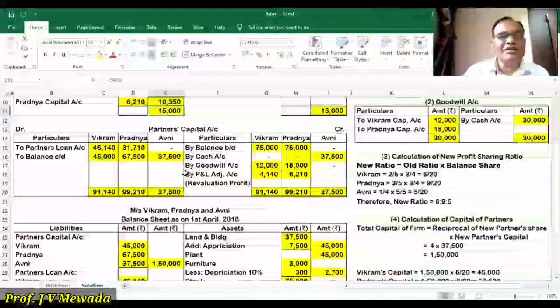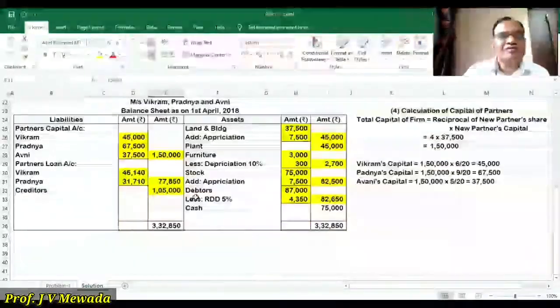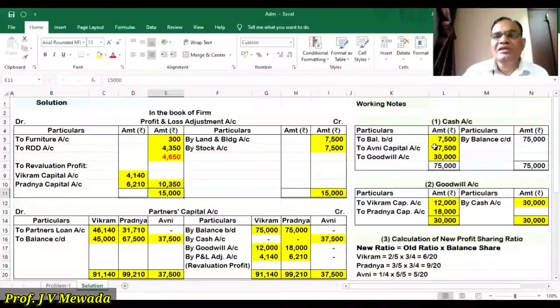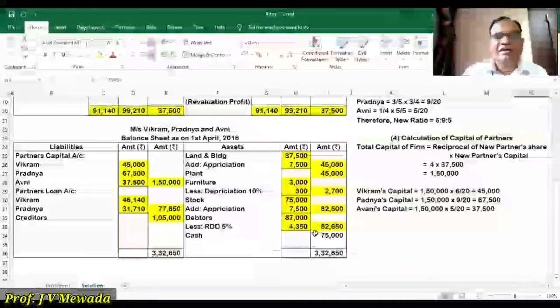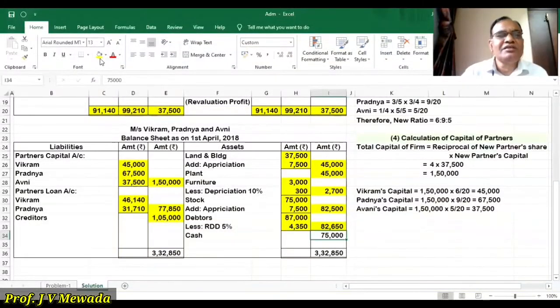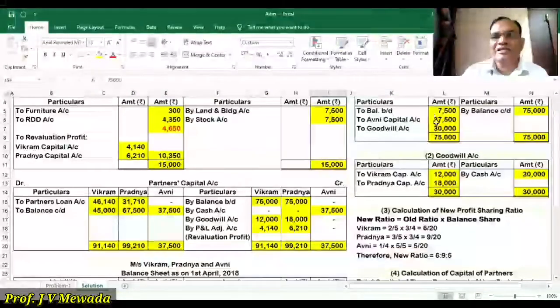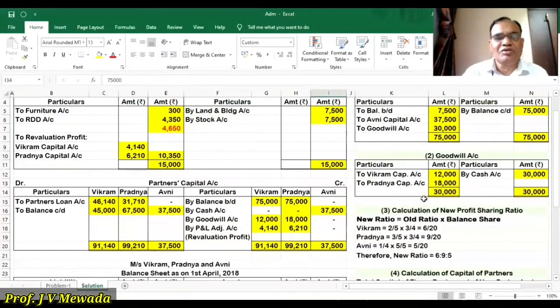Then partner's capital account is closed. Then here we have closed the cash and bank account. What is the total of the debit side? 75,000. And on the credit side, balance carried down is 75,000. So that 75,000 we will write in the balance sheet on the asset side, cash. So the cash account is also over, goodwill account is also over.